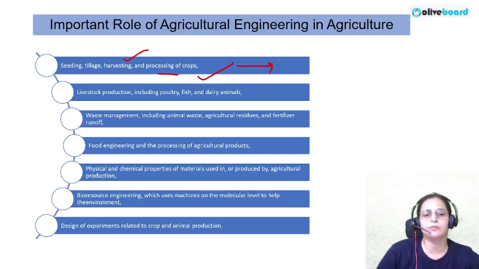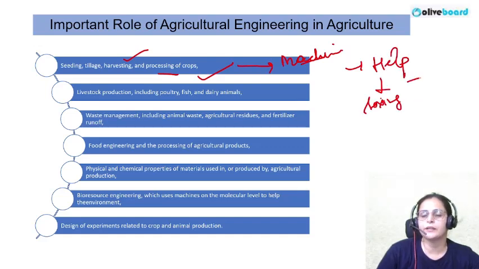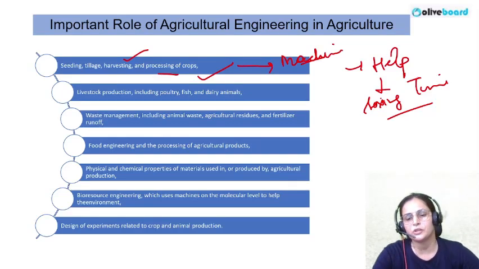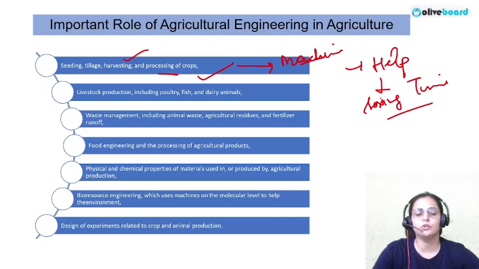So now we can do all these practices with the help of machines, so they help the farmers in saving time and resources. Like tillage operations: earlier the farmers were busy doing all these operations in the field all the year long, and now he has all the new and effective tools available to him.